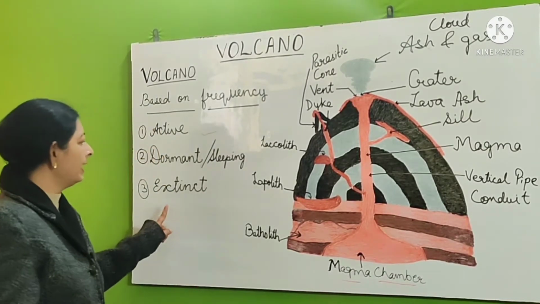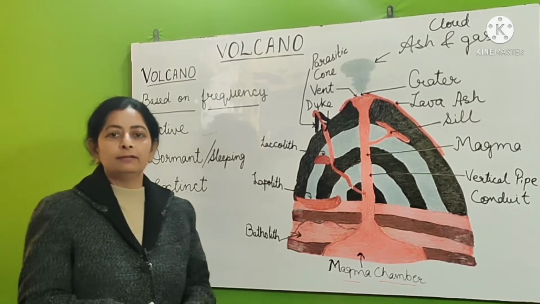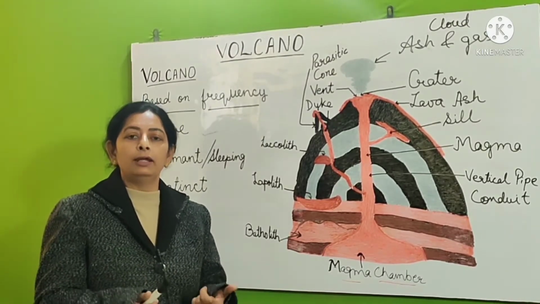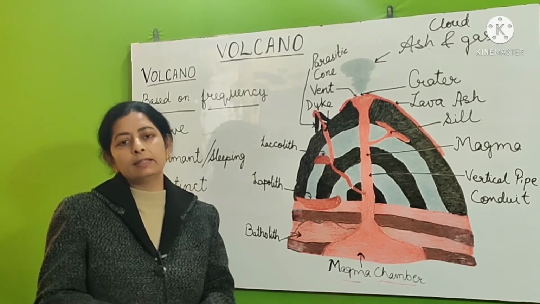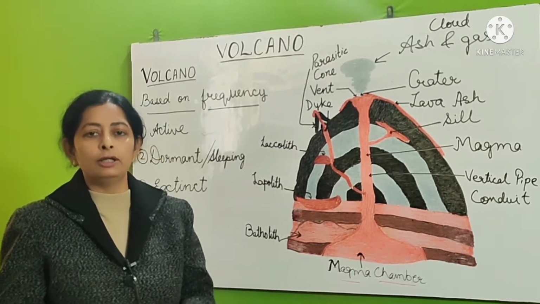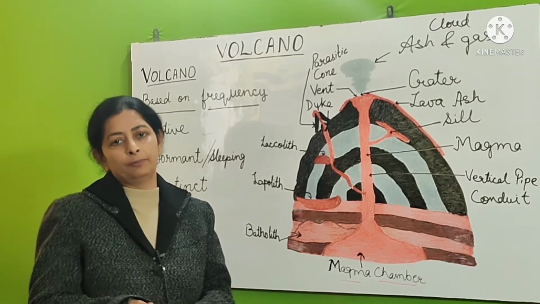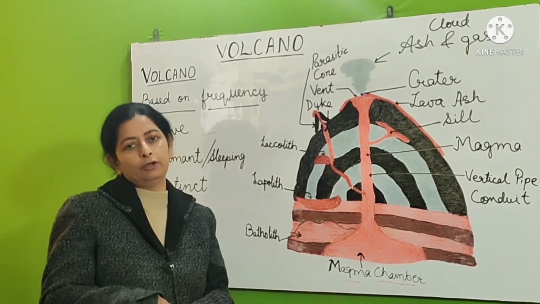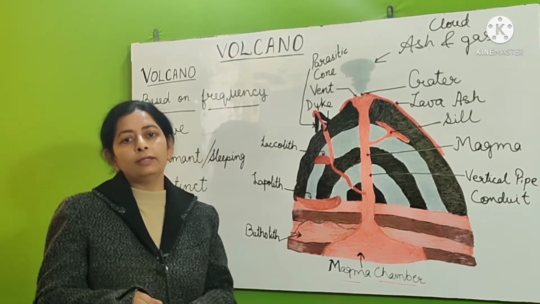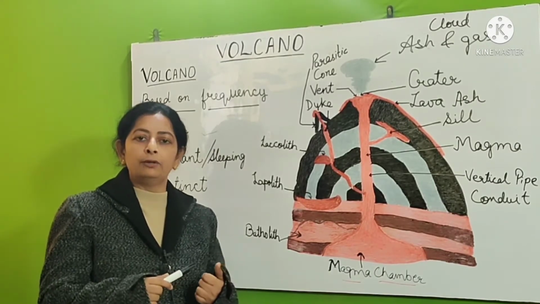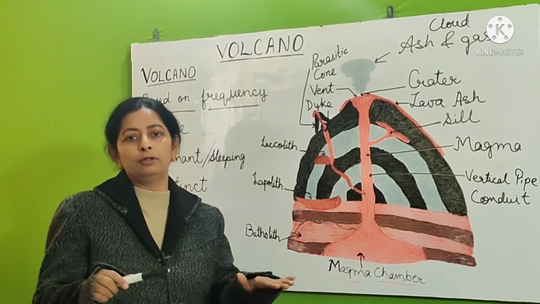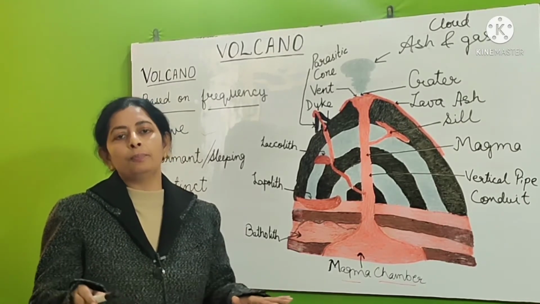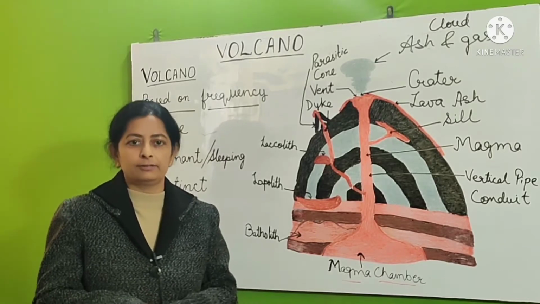The third is extinct volcano. Extinct, the term itself makes us understand that now it doesn't exist. Means this type of volcano had occurred in the geological past and in future there is no possibility of its occurrence. One more reason is that this type of volcano is now submerged under the ocean. So due to the decrease in temperature, there is no possibility of its occurrence.